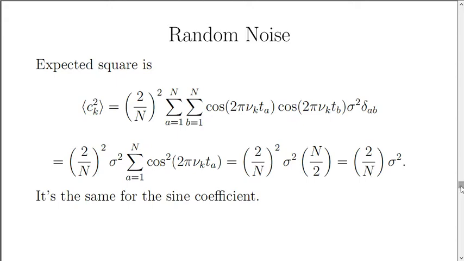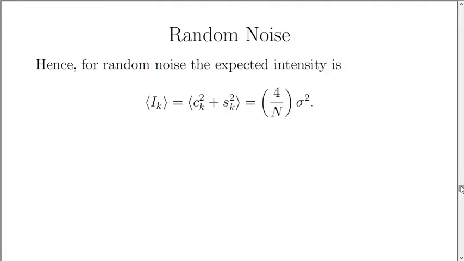You can get exactly the same thing for the sine coefficient. So when we take the cosine coefficient and the sine coefficient, square them and add them together, the expected intensity is going to be 4 divided by n times the variance of the noise.